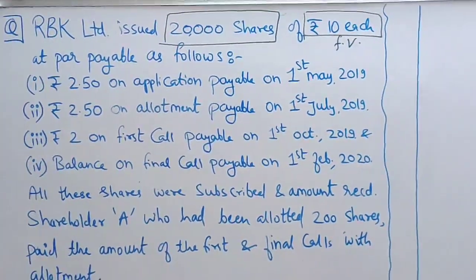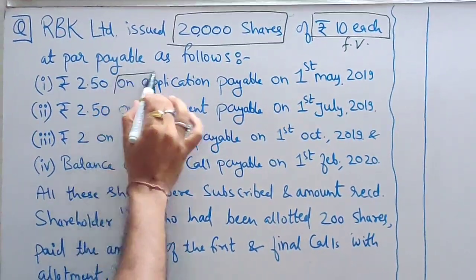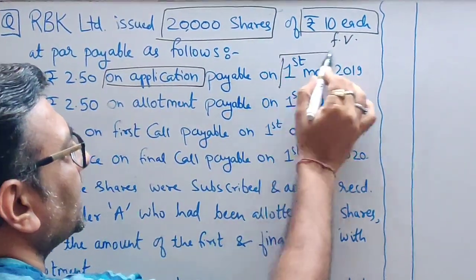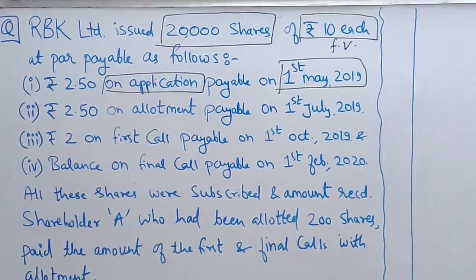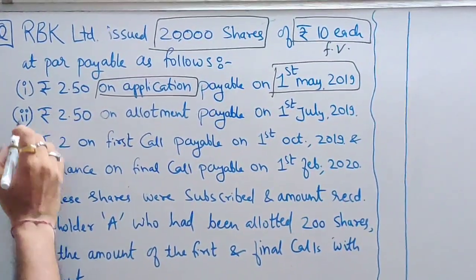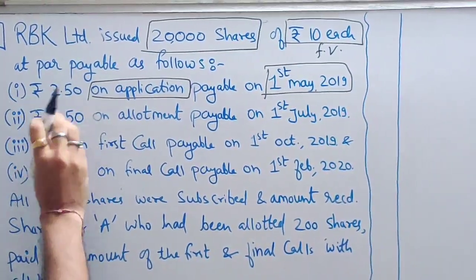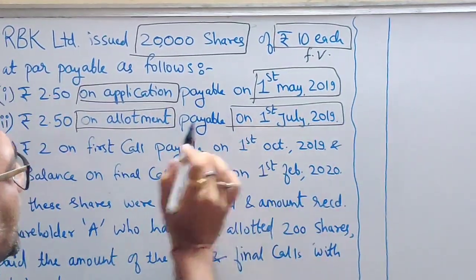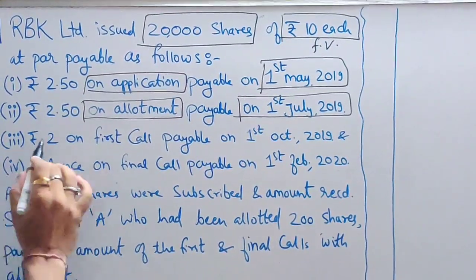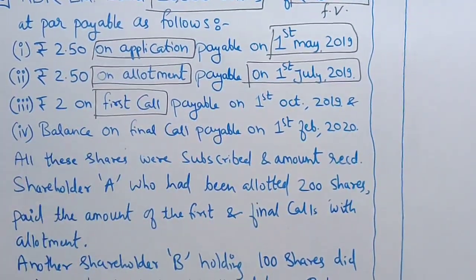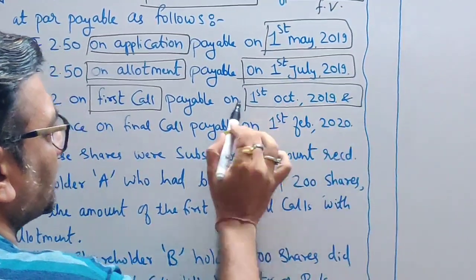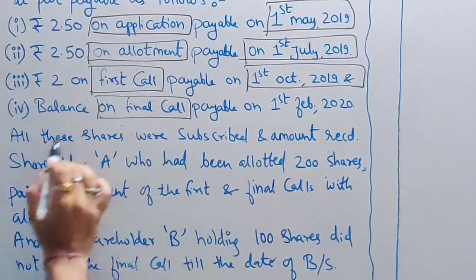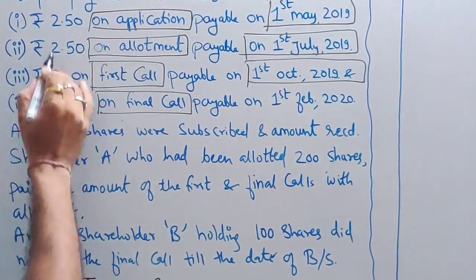These are installments. On application, the company is asking for 2.5 rupees, and the application date given to us is 1st May 2019. Now the second installment of the same amount, 2.5, on allotment, and the date of allotment is 1st July. First call is of rupees 2 and it is payable on 1st of October, and the balance amount on final call.